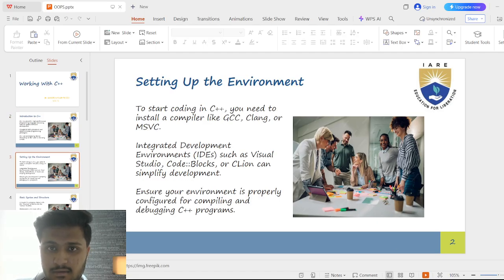Setting up the environment. To start coding in C++, you need a compiler, which turns your code into a program. Popular compilers are GCC, Clang, or MSVC. You can also use an IDE, integrated development environment, like Visual Studio, Code Blocks, or CLion, which makes writing, compiling, and debugging C++ easier. Finally, make sure your compiler and IDE are set up correctly so your programs can run without errors.